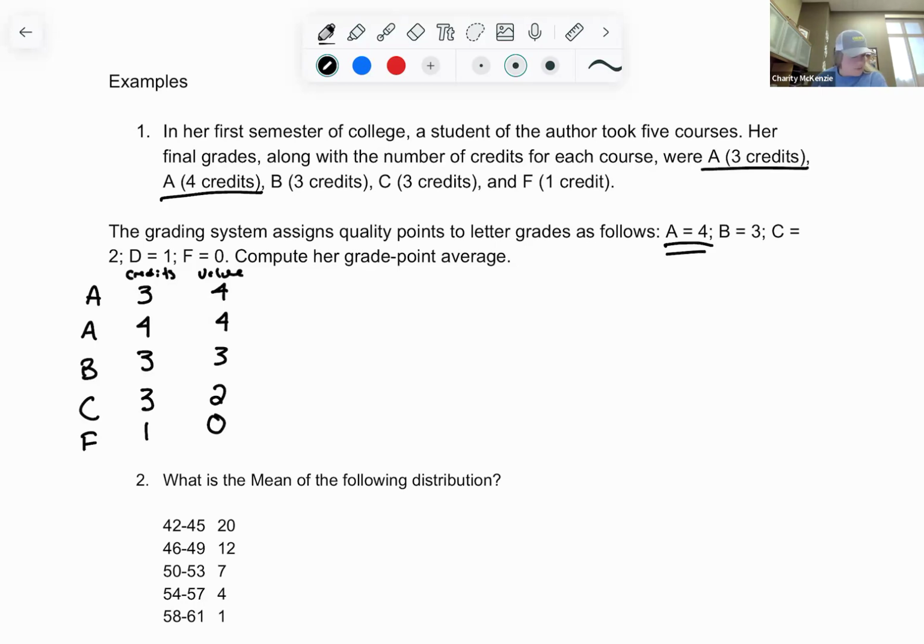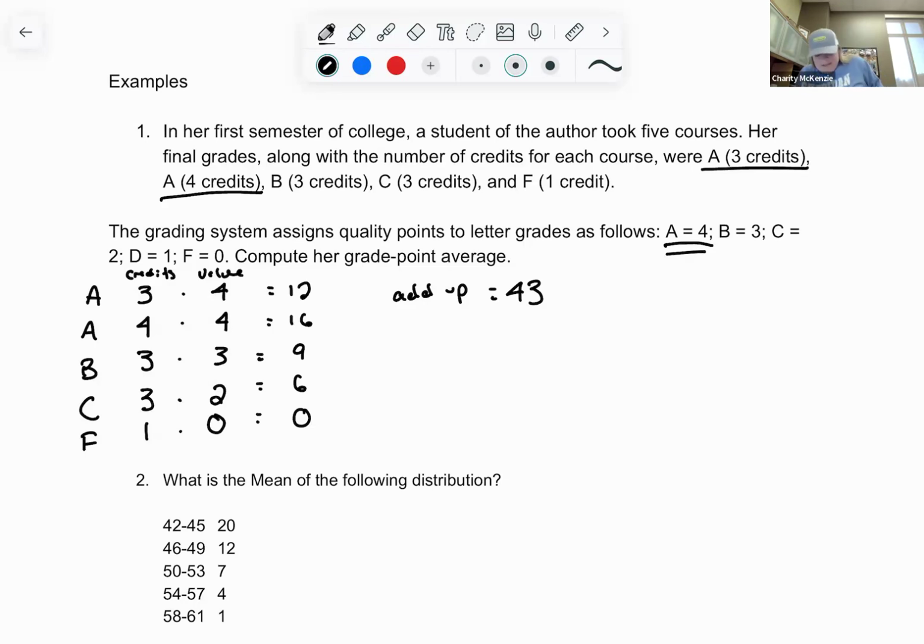Okay, then what we're going to do is multiply each of these together. So we'll have 12, 16, 9, 6, and 0. Okay, so we've multiplied those together, and now we're going to add those up. Okay, what are they adding to? So 12 plus 16 plus 9 plus 6, I get 43. Okay, so that added up to 43.